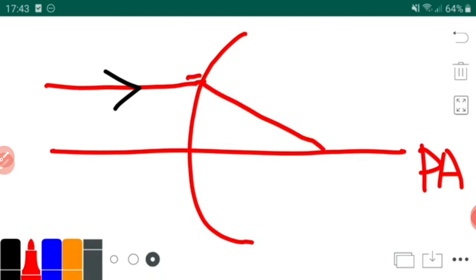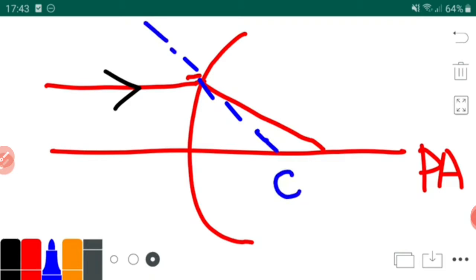Now I'm drawing the arrows also. You need to draw the arrows. This is the normal, and that is your center of curvature. Now you have to draw the arrows. I have already said that. Now f1 and f2, then c1 and c2. In convex and concave it is different.